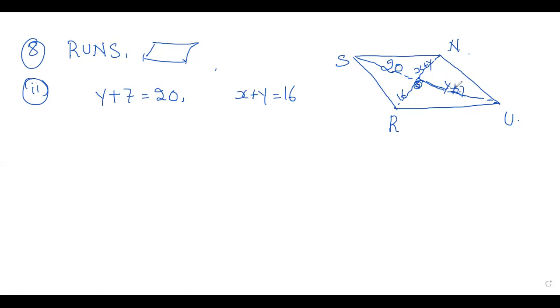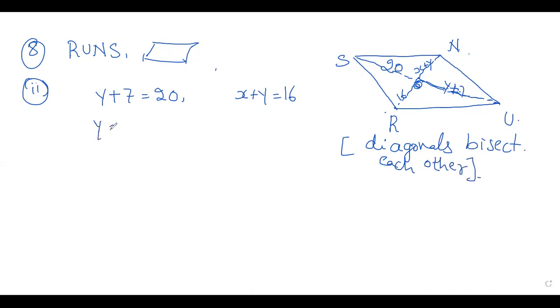So how will you write this? Y plus 7 is equal to 20. Here also OR is equal to ON. How will you write this? X plus Y is equal to 16. Right, here in a parallelogram, diagonals bisect each other.